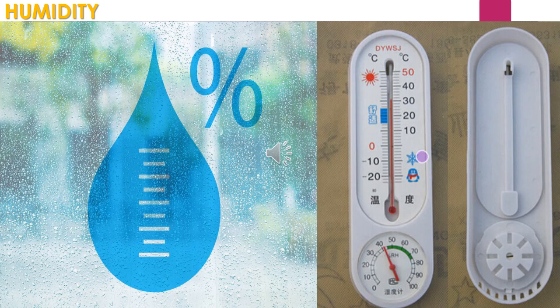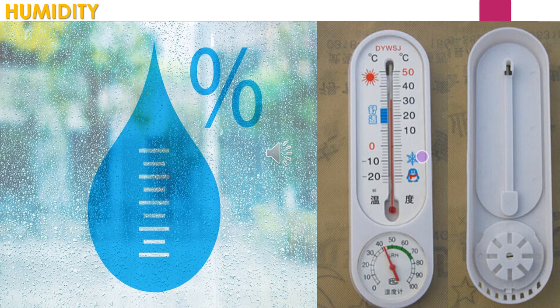When the relative humidity of the air is 100%, the air is said to be saturated. Saturated means completely wet. Completely wet air will not absorb any more water vapor. The humidity of the air is measured by a wet and dry bulb thermometer.